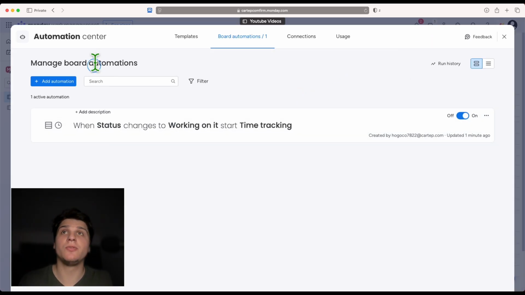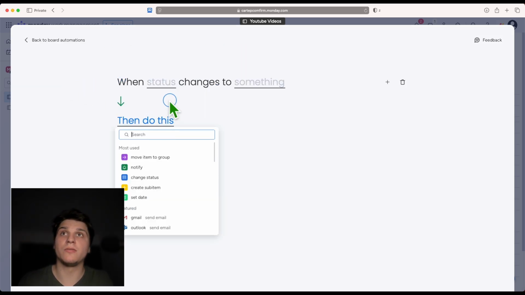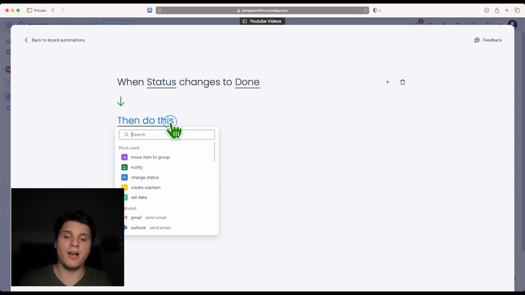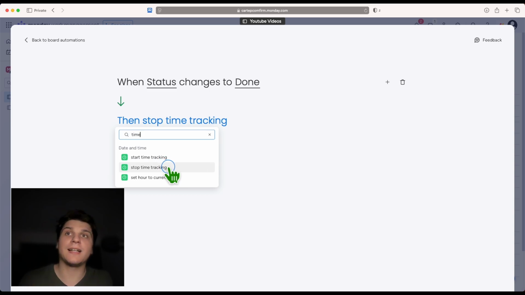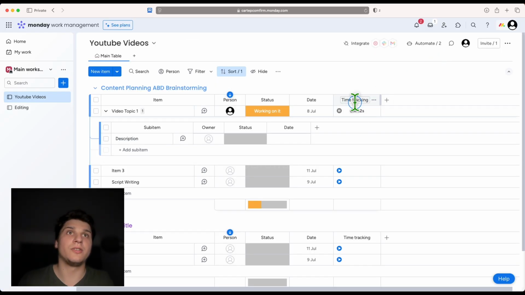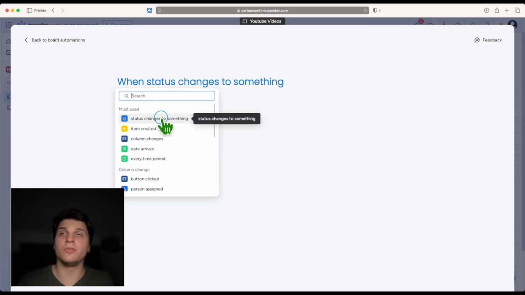And now when I finish the project, I'll just click on done, which I will not do, because what I like to do here is to create another automation. So here I'll just click on start. When that's exactly the same, I'll just click on done, and then time here, I'll just select stop time tracking. All right, and I'll just select this one here, and I'll just change this to one time tracker, and I can make this even time just like this. And I'd like to add another one. Also, I like my time tracker to stop